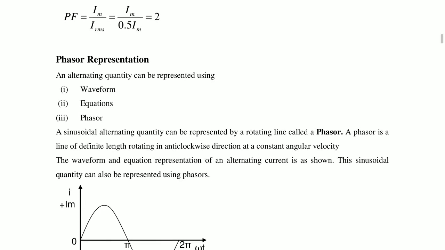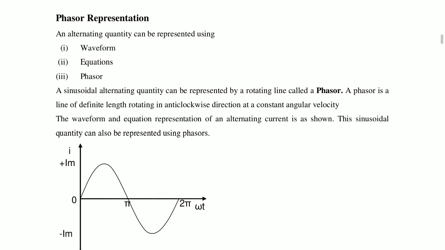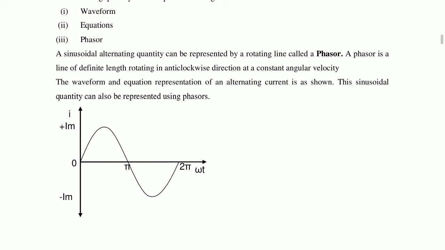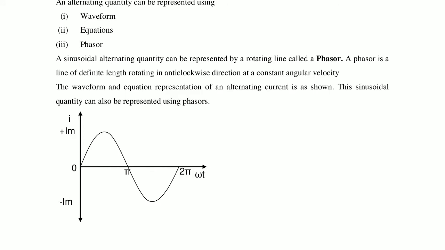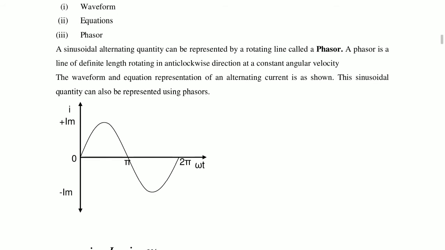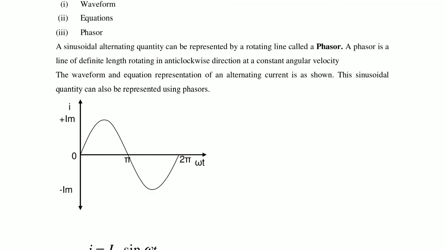So now phasor representation. How can we represent the phasor? Now waveform, equation, phasor, these all. If you see an alternating quantity: waveform, equation, phasor. Now for a sinusoidal quantity, here we are observing the waveform. A sinusoidal alternating quantity can be represented by a rotating line called a phasor. So very important, underline.